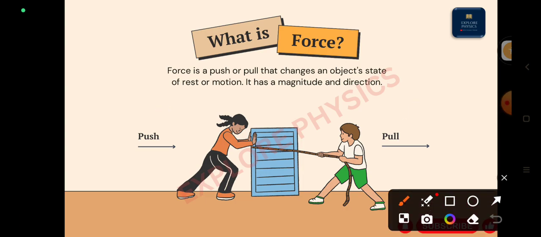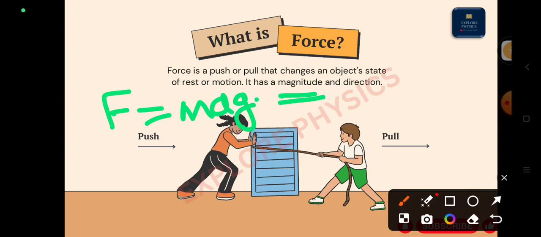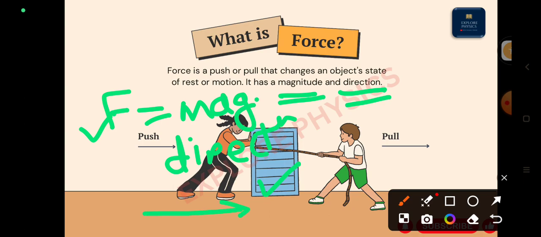As force is responsible to change the position of an object, we can say force depends upon the magnitude of the force, right? Force has magnitude. Also, force has direction. As this girl is pushing the box, the direction of the force is in this direction. The boy pulls the same box, so his direction is also in this direction, right?